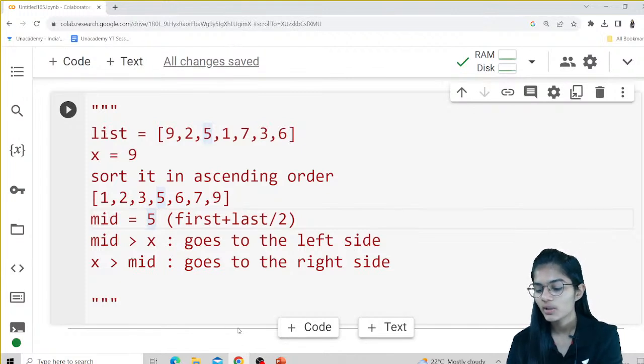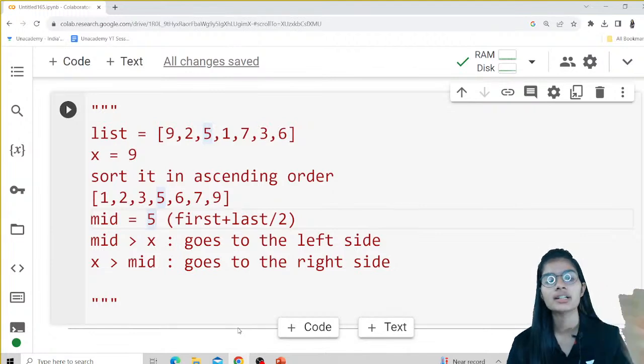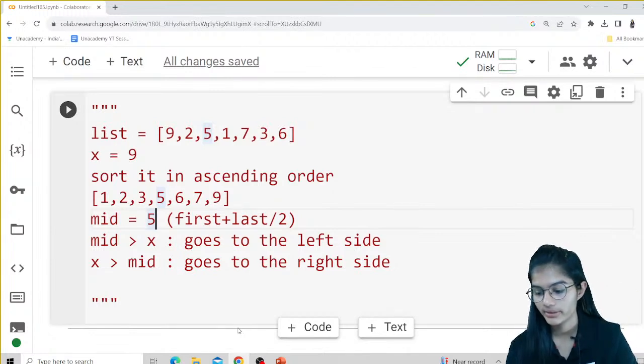Now see, we have two methods for writing our programs. The very first one is the iterative method, and the second one is the recursive method.